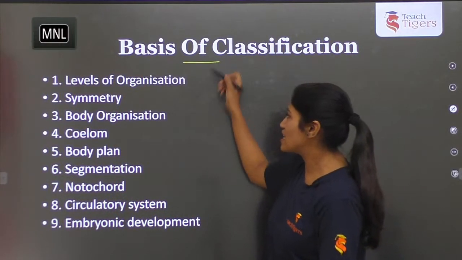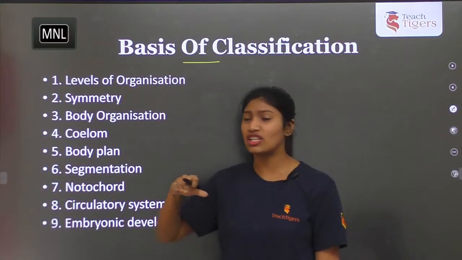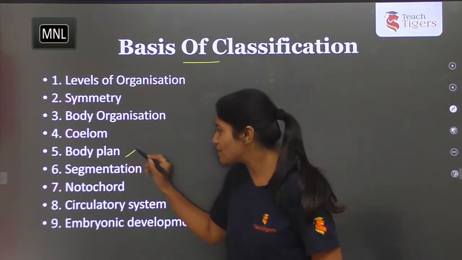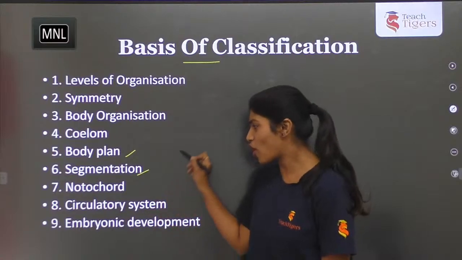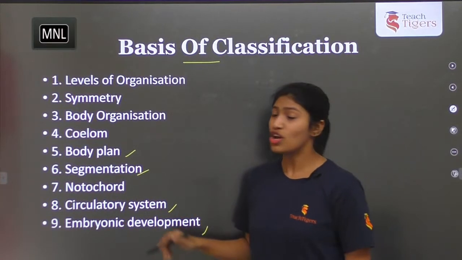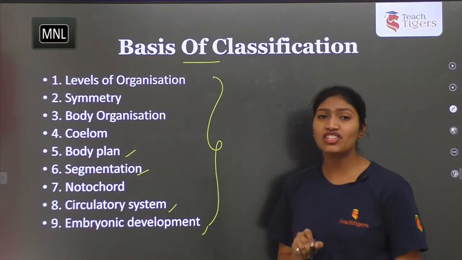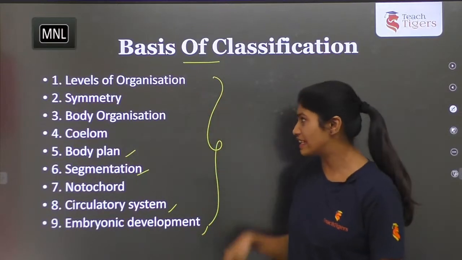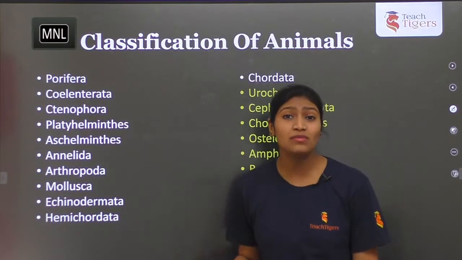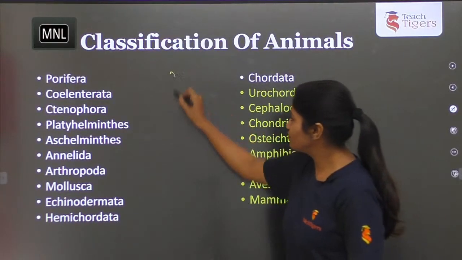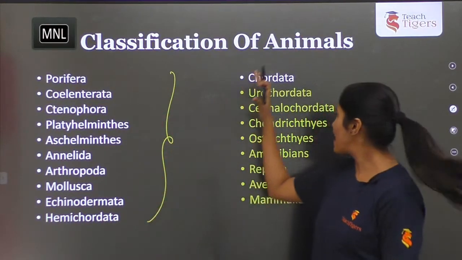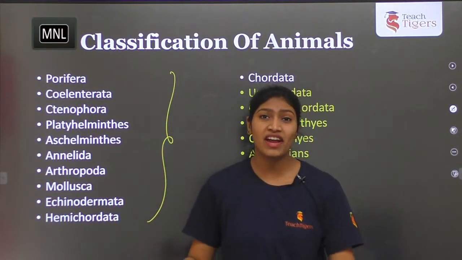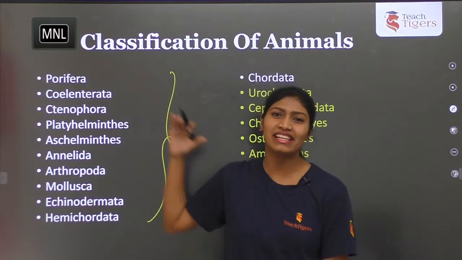Coming to the basis of classification, we have level of organization, symmetry, body organization, coelom, body plan, segmentation, notochord, circulatory system and embryonic development. These are the characteristic features on which the organisms are classified. Let us see all these in detail. First we'll know what phyla are actually there. We have the invertebrates and the vertebrates, non-chordates and chordates. How they are classified and grouped, and what examples come under each and every phylum.